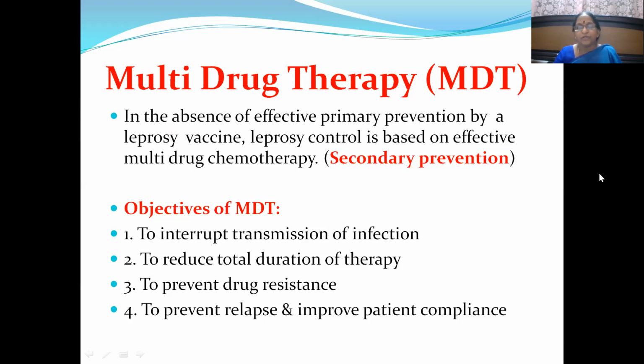Okay. So what are the various objectives of multi-drug therapy? Similar to any other disease wherein we can put the patient on multi-drug therapy, the objectives are to interrupt transmission of infection, to reduce total duration of therapy, to prevent drug resistance, to prevent relapse, and to improve patient compliance, because with all the drugs together in one sheet that we are going to give to the patient, compliance is usually better.